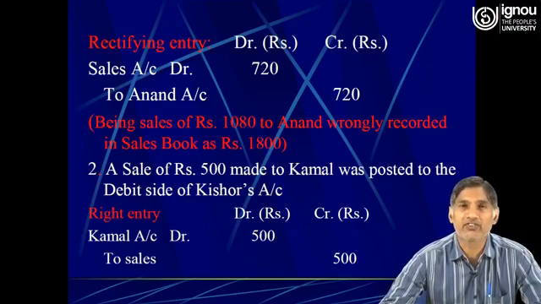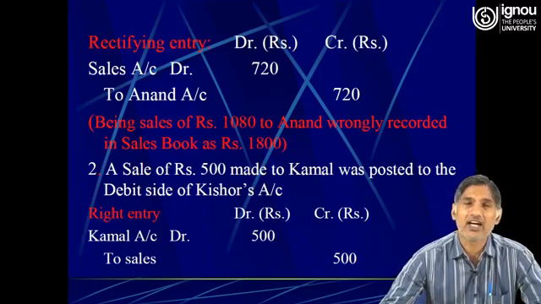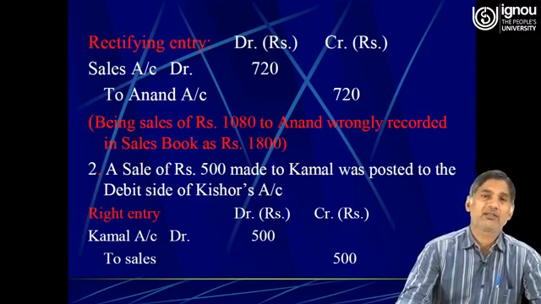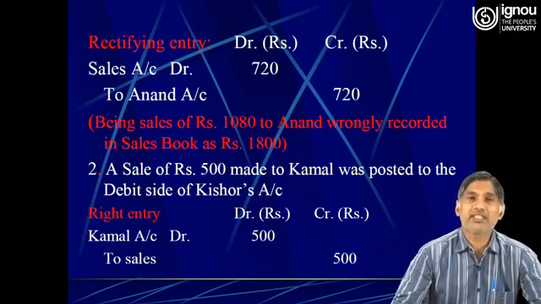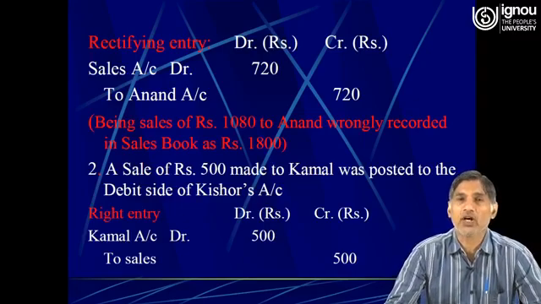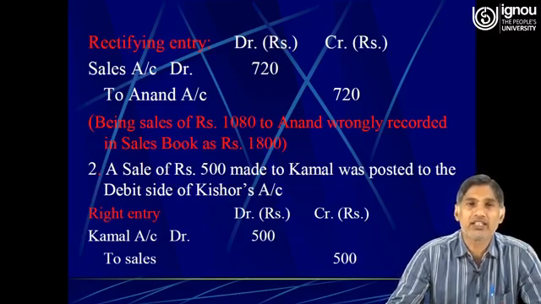Therefore, in order to rectify this mistake, we debited the sales account. The Anand account was debited in excess by 720. Therefore, in order to rectify the mistake, we credited the Anand account by rupees 720. So here we can put the narration: being sales of rupees 1080 to Anand wrongly recorded in sales book as rupees 1800.